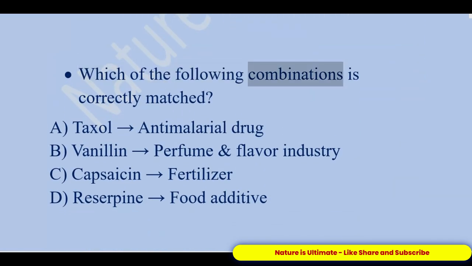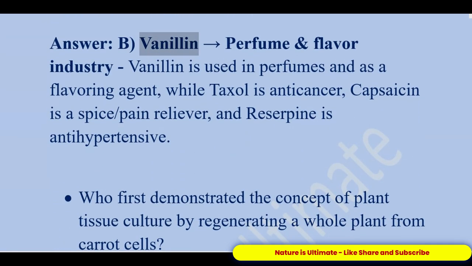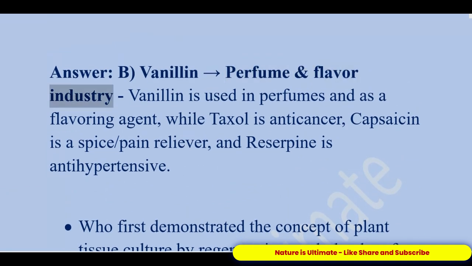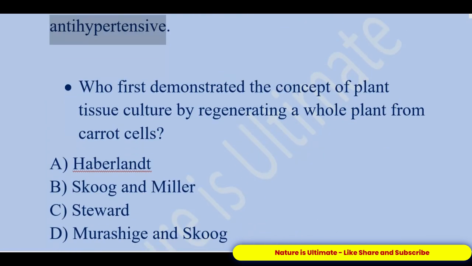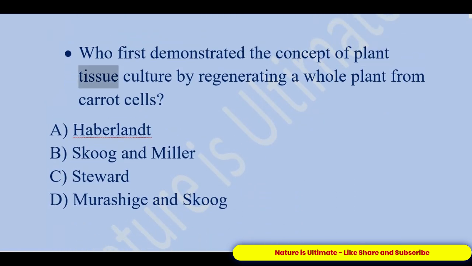Which of the following combinations is correctly matched? A. Taxol, anti-malarial drug. B. Vanillin, perfume and flavor industry. C. Capsaicin, fertilizer. D. Reserpine, food additive. Answer: B. Vanillin, perfume and flavor industry. Vanillin is used in perfumes and as a flavoring agent, while Taxol is anti-cancer, capsaicin is a spice and pain reliever, and reserpine is anti-hypertensive.